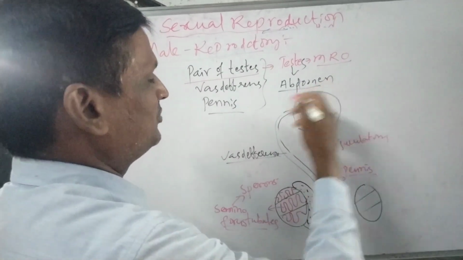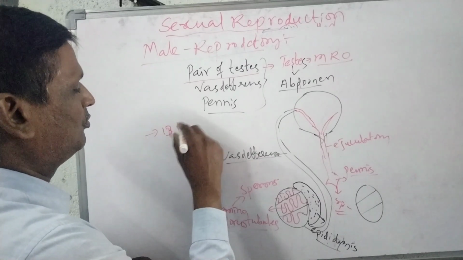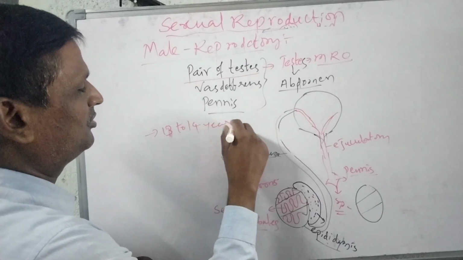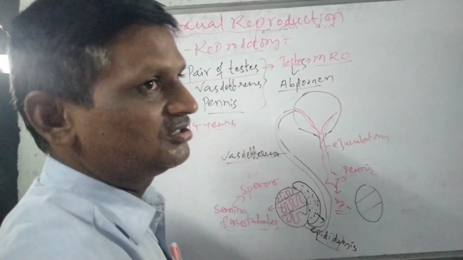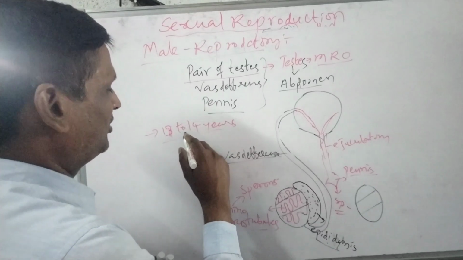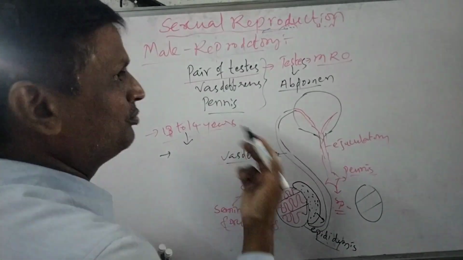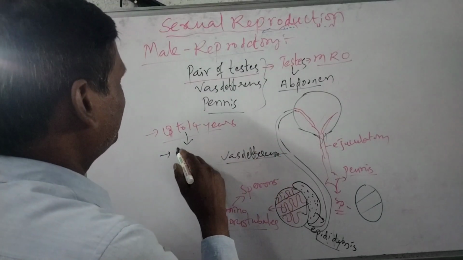Generally, sperm production occurs at the age of 13 to 14 years in boys, at the age of adolescence. This sperm production continuously occurs throughout life, but the motility of the sperms is reduced after 40 years.